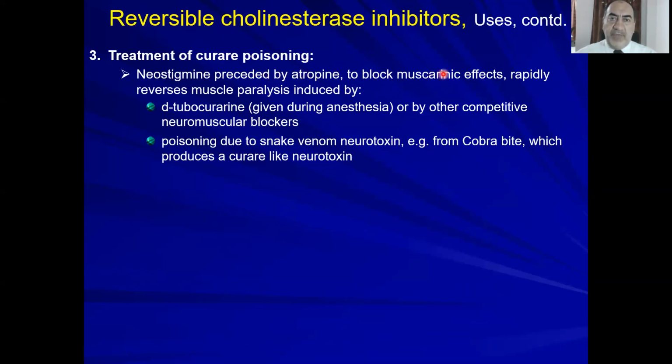Okay, so again, neostigmine finally results in activation of muscarinic and the nicotinic receptors. You need to block the muscarinic effect and allow the nicotinic effect to prevail. So now this can reverse the effect of tubocurarine. Tubocurarine is a competitive neuromuscular blocker, so it competes with acetylcholine for the NM nicotinic receptor. So whoever is more will prevail, right? Now you are increasing acetylcholine, which will kick away tubocurarine, pancuronium, all other curare alkaloids, and similar drugs like cobra neurotoxins. It will kick it out from the receptor, and then acetylcholine will bind, and you can regain the muscle contraction.